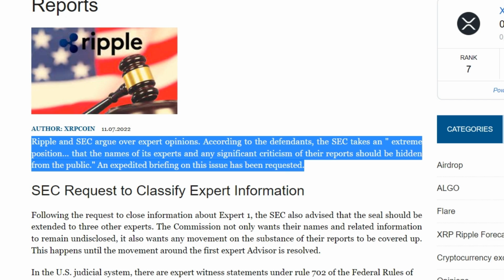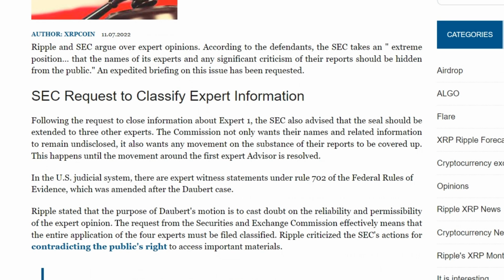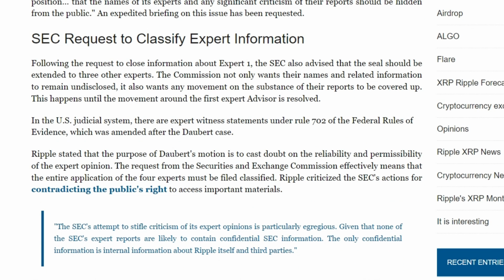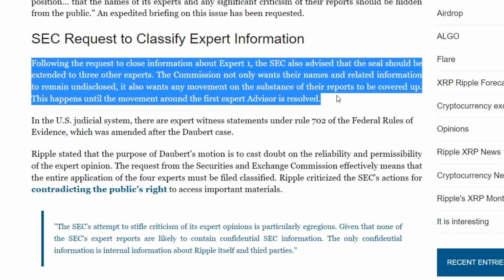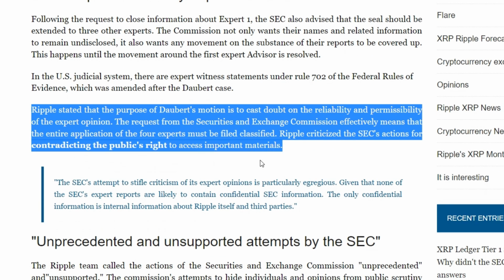In the U.S. judicial system, expert witness statements are governed by Rule 702 of the Federal Rules of Evidence, which was changed after the Daubert case. Ripple stated that the purpose of a Daubert motion is to question the reliability and admissibility of the expert opinion. The request of the Securities and Exchange Commission actually means that the entire motion on the 4 experts must be filed under seal. Ripple criticized the SEC's actions for contradicting the public's right to access important materials. The SEC's attempt to suppress criticism of its expert opinions is particularly egregious, given that none of the SEC's expert reports are likely to contain SEC confidential information; the only confidential information is internal information about Ripple itself and third parties.